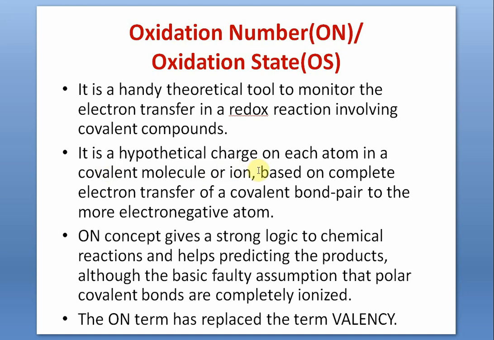It is a hypothetical charge on each atom in a covalent molecule or ion based on complete electron transfer of a covalent bond pair to the more electronegative atom. Hold on. Don't worry if you are not able to pick up. The oxidation number concept gives a strong logic to chemical reactions and helps in predicting the products. Although it rests on the basic faulty assumption that polar covalent bonds are completely ionized, which is not the truth.